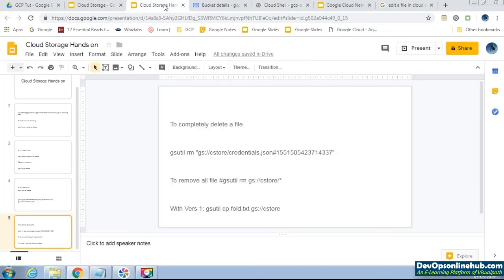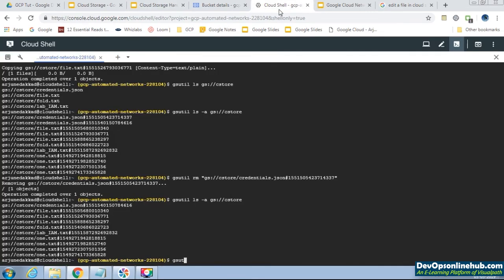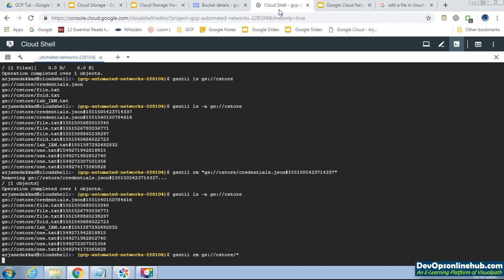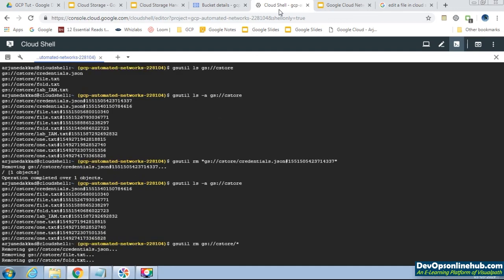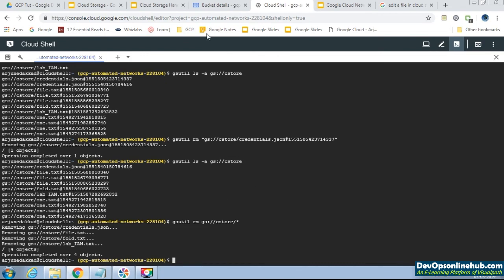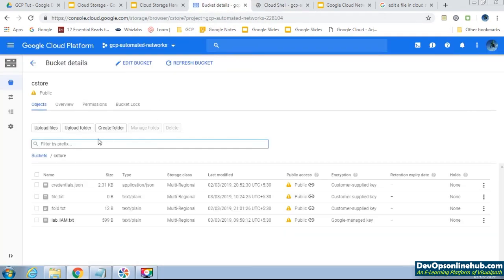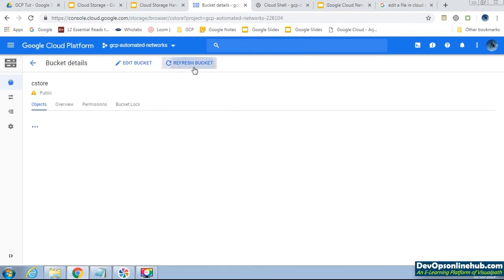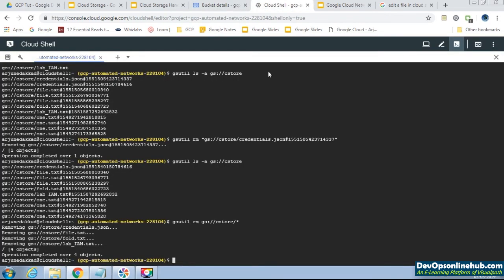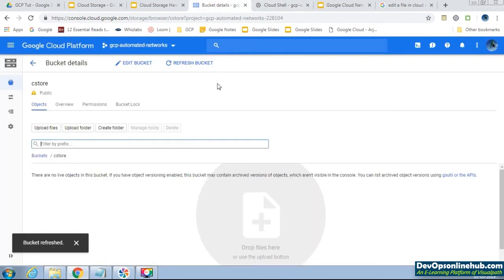So in that case we will use the command gsutil rm gs://cstore/**. Everything is removed. See, all your bucket is empty now.